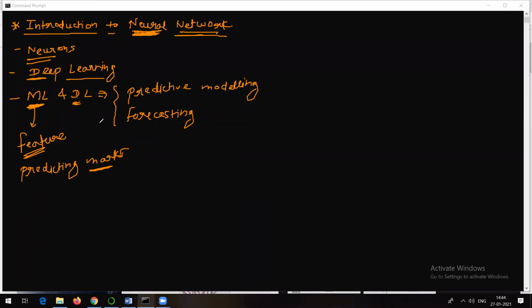But if we talk about deep learning, here the features will be selected by the system. This is a very basic difference between machine learning and deep learning. Try to understand it. In machine learning, the features are selected by humans. But in case of deep learning, features will be selected by the system itself. So in deep learning, I can say that there is no human intervention.